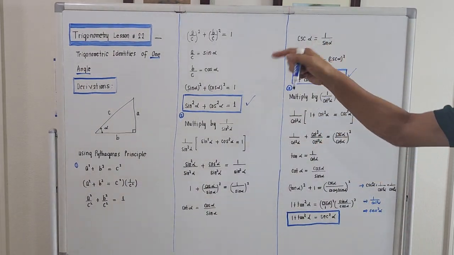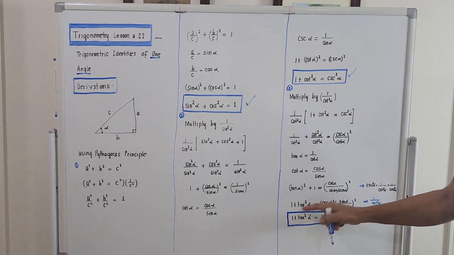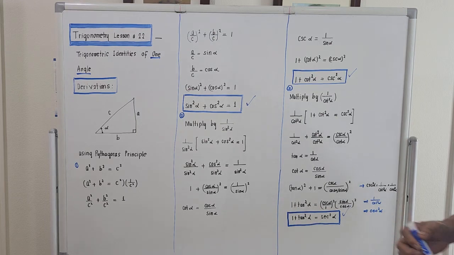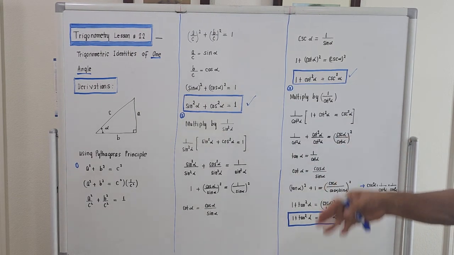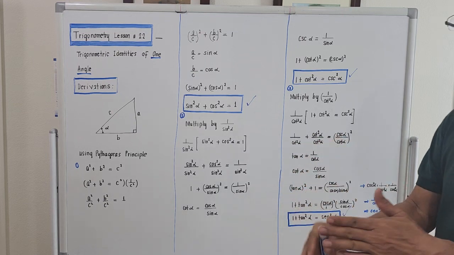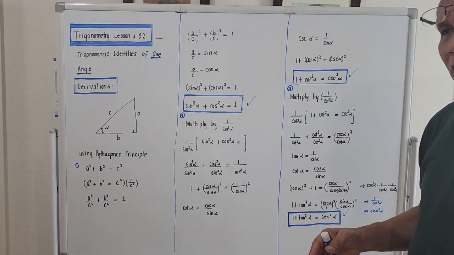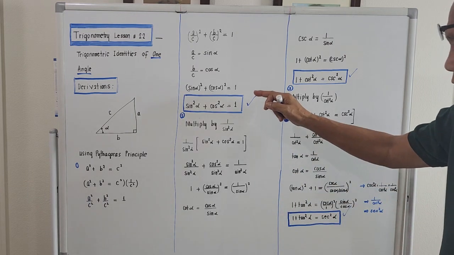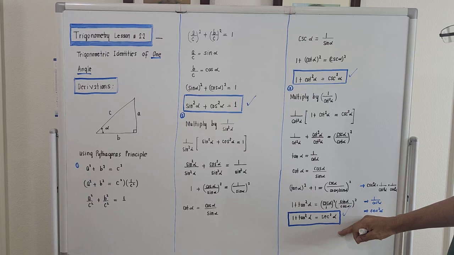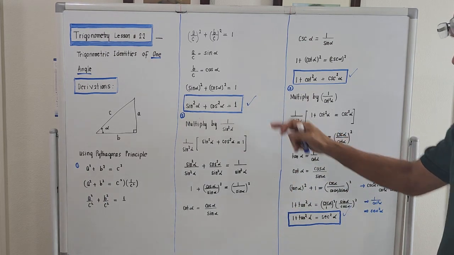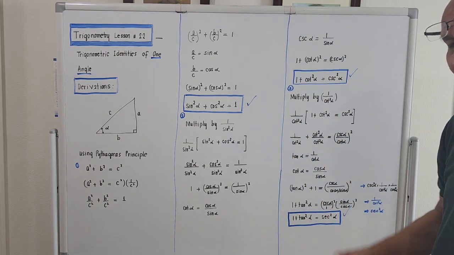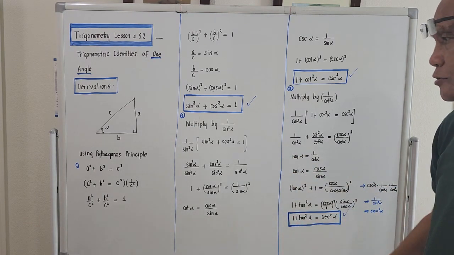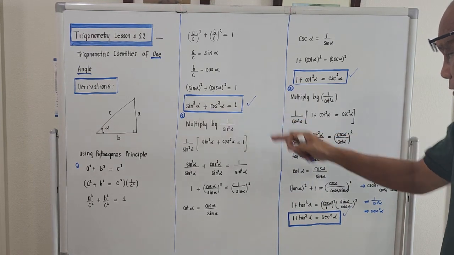And the third one for tonight: 1 plus tangent square of alpha will be equal to secant square of alpha. These three identities, when you go to the study of integral calculus, that is the so-called integration involving trigonometric functions, we need these three. The importance of these three is when you go to integral calculus and the integration involving powers of trigonometric functions, we will be using these three identities.